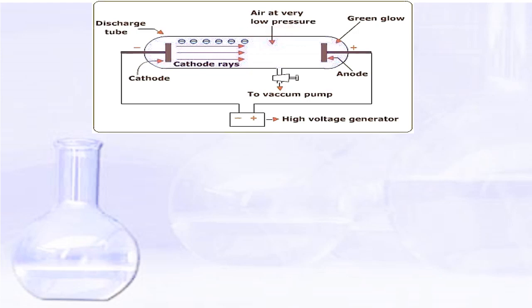But when the pressure was reduced, electricity passed through the tube, and it was found that some rays were coming from the cathode, and as these rays were coming from the cathode, they have the negative charge, and they were moving towards the anode. So these rays, as they have the negative charge, were considered as electrons.